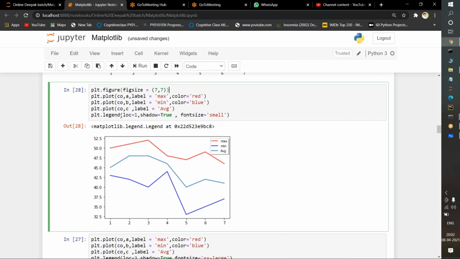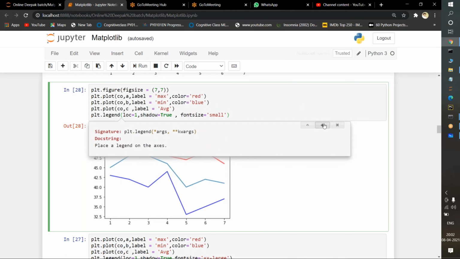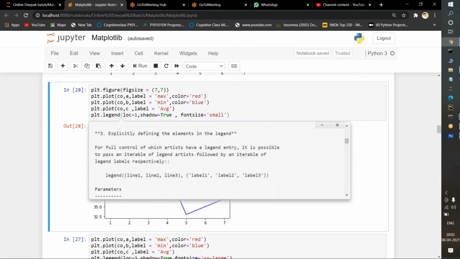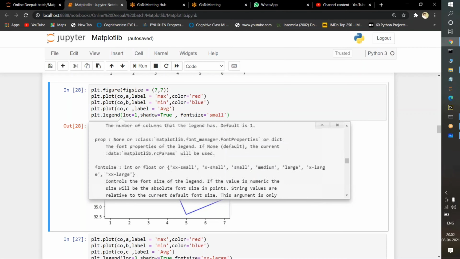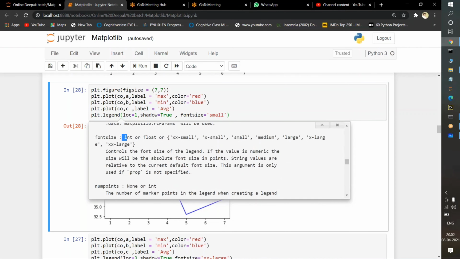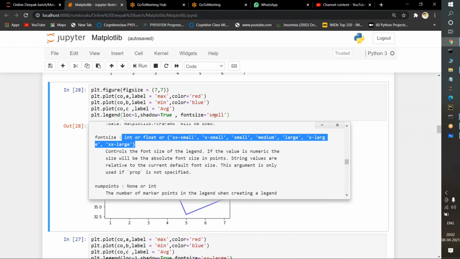And now I go to the legend function and press Shift plus Tab. I want to see the entire parameters. What are the parameters? Font size. I will search for the font size here. See, font size is here. See how many parameters are there? I passed here small only. But how many types are there? xx-small is there, which is very small. x-small is also very small, small, medium, large is there, x-large is there, xx-large.